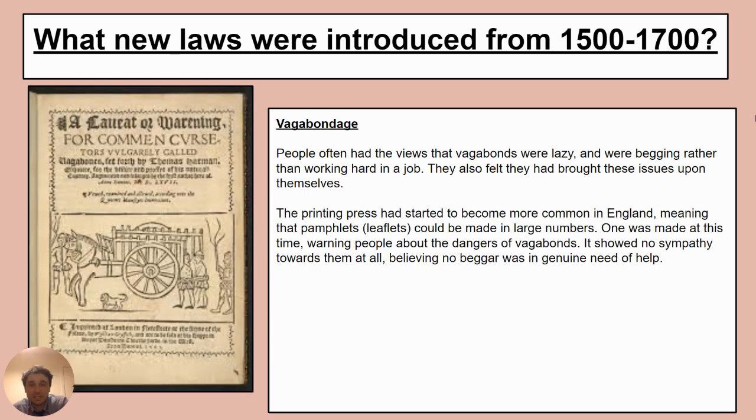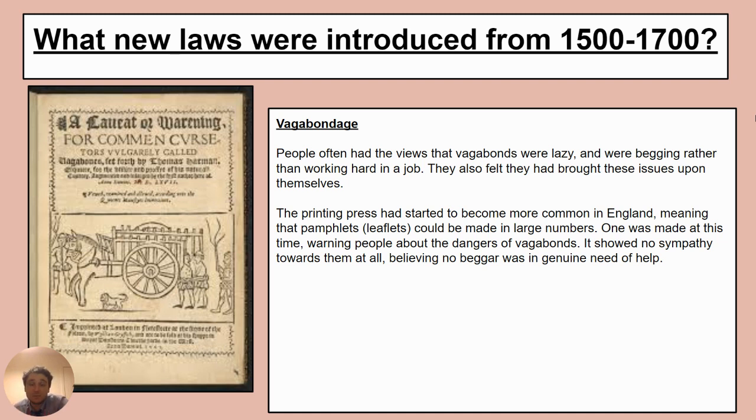Incidentally as well, the printing press had started to become more common in England at this time. And this means that pamphlets, when we say pamphlets we mean leaflets, could be made in larger numbers as a result and handed out to people to share information. It really was sort of the Twitter of its time, I guess.